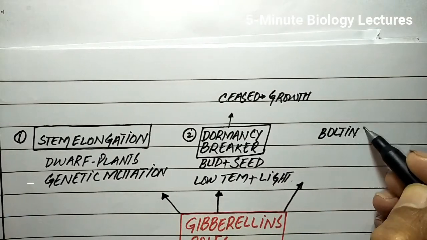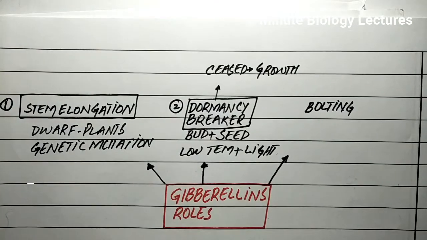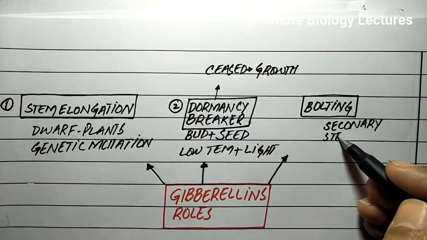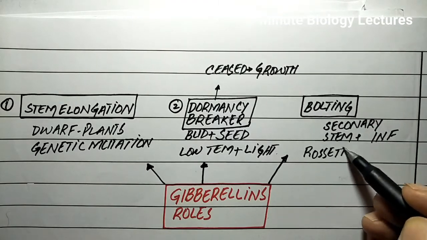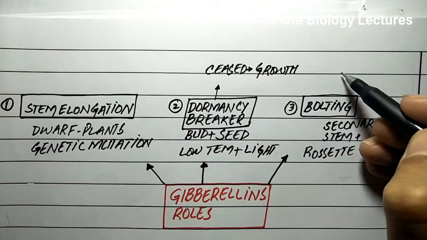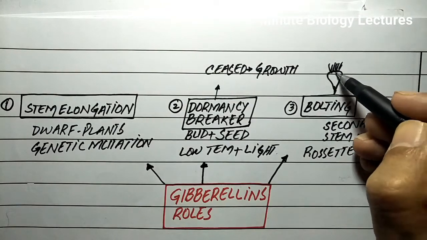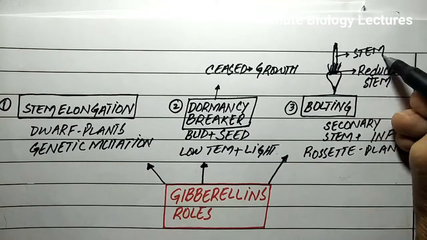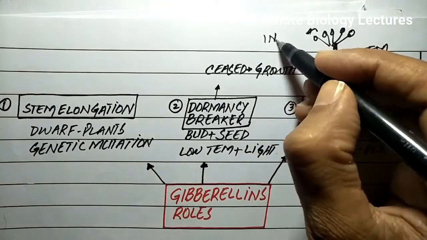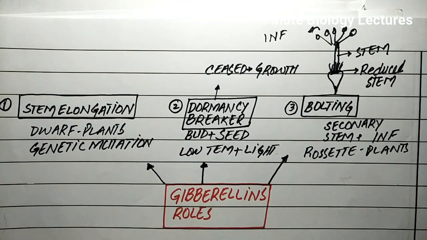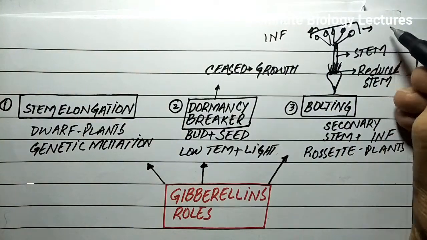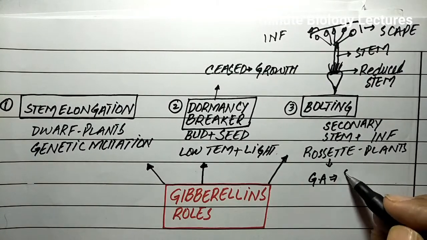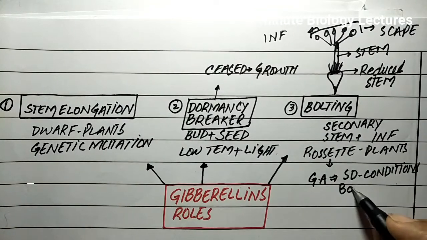In biennial rosette plants such as carrot and radish, gibberellins cause bolting. Bolting means the development of secondary stem and inflorescence. In these plants, the growth of internodes is restricted and the leaves are arranged in a rosette manner during the short days. These plants flower only in long days and their flowers are produced at the end of the long flowering stalk called scape. Application of gibberellins causes the plant to bolt and flower during the short day conditions.